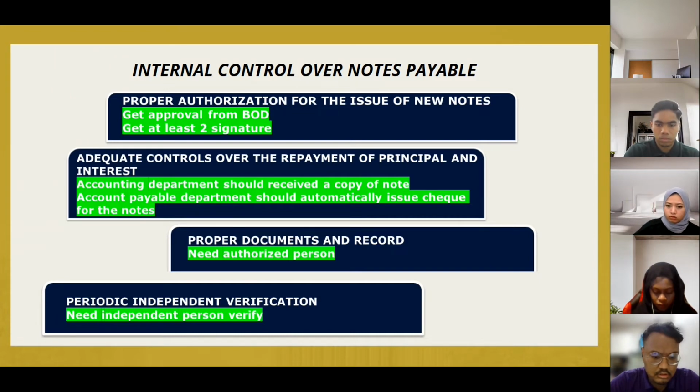So we are going to the first internal control, which is proper authorization for the issue of new notes. Like I mentioned, it must be properly authorized. So we need approval from the board of directors or higher-level management like the CEO and CFO when we want to acquire a new loan. And for the loan agreement, we need at least two signatures of properly authorized officials to make our loan properly authorized.